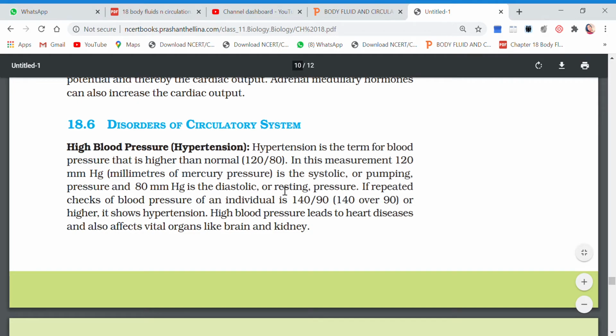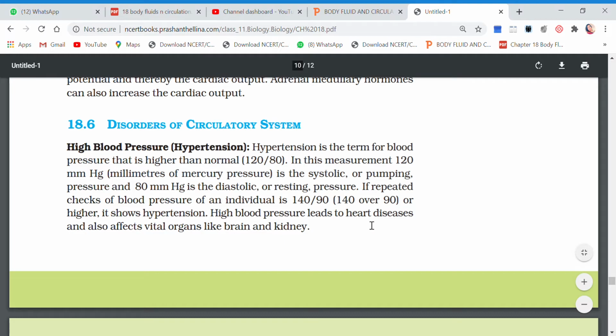Understood? When the heart is at rest, जब हार्ट रेस्ट पे है तो प्रेशर कितना है? तो रेस्ट पे जब हार्ट है, इट इज हाउ मच? It should have 80 millimeter of mercury. But when the heart is pumping, then what should be the pressure of a normal person? 120 millimeter of mercury. Now if repeated checks of blood pressure of an individual is showing 140 by 90 or more than this, then we say that the person is showing hypertension. That means he is showing high blood pressure.